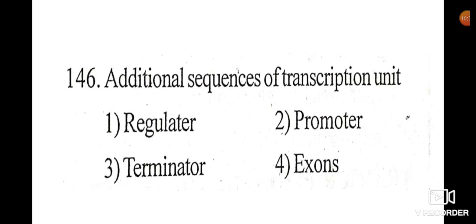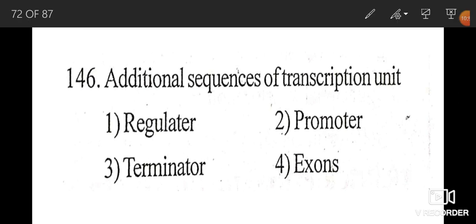Question number 146. Additional sequences of transcription unit. That is, right option is 1, regulator. Additional sequences of transcription unit is regulator.